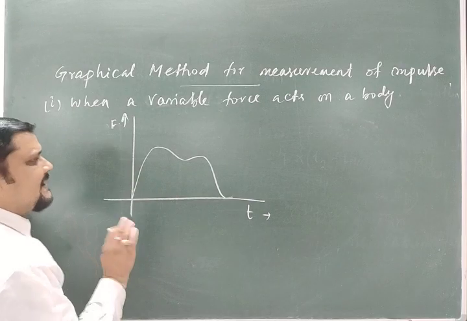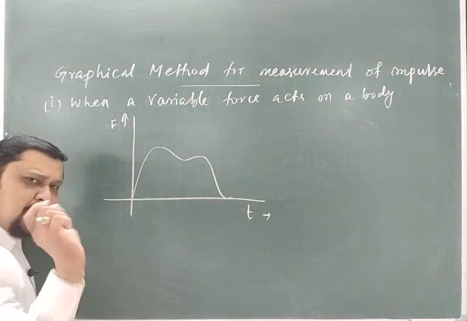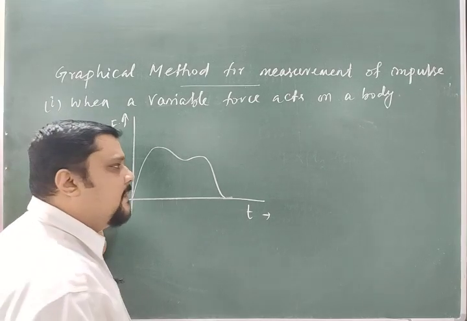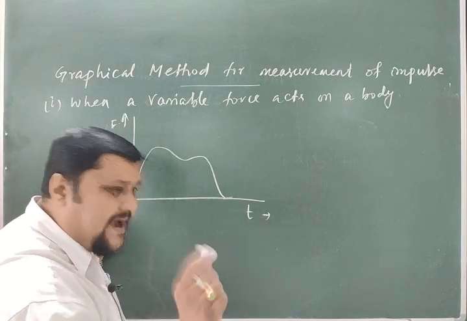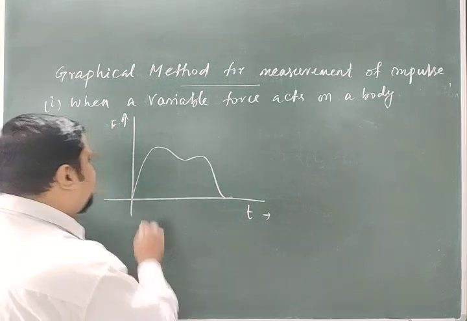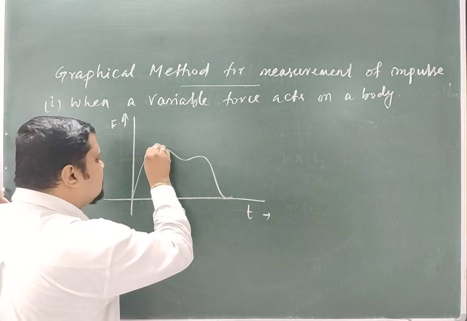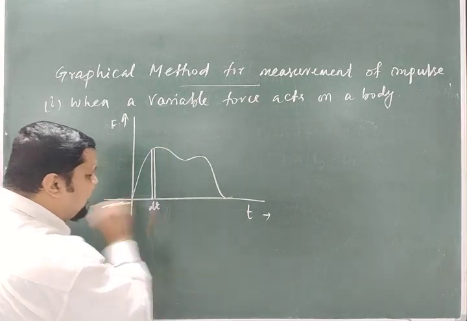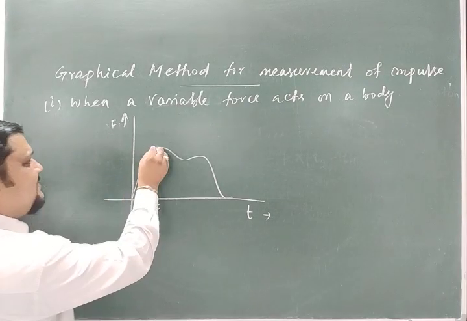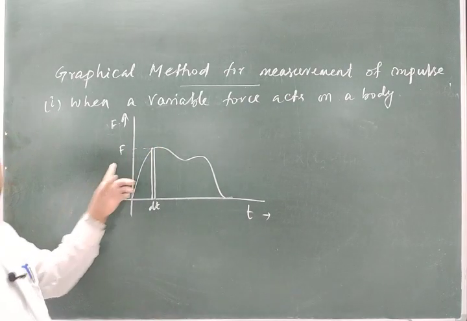So now to calculate in this case, what will we consider? We will consider a small time interval dt, so that I choose that time interval where on average the force is constant. Let me consider a shaded portion like this. This is dt, the small time interval, and in this time interval the force is almost constant.